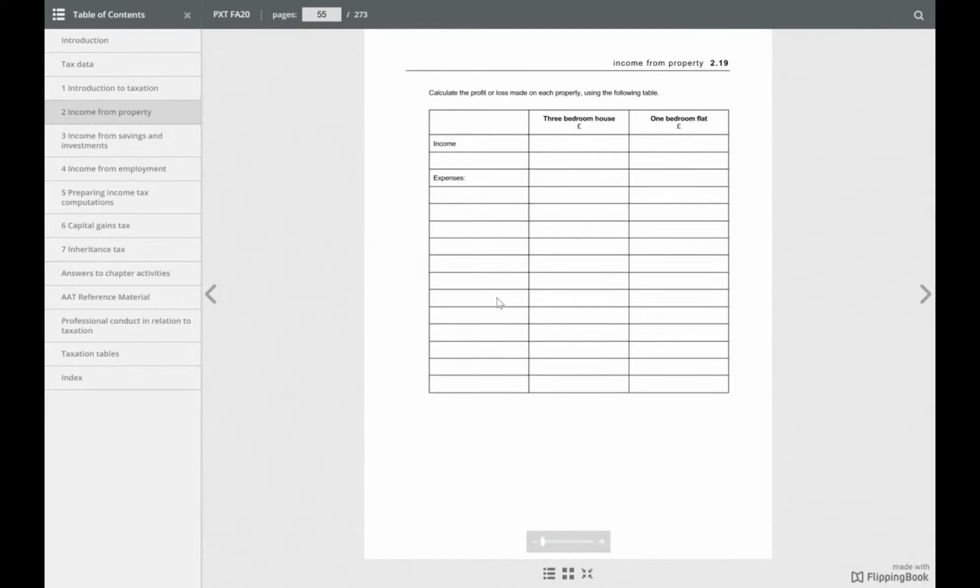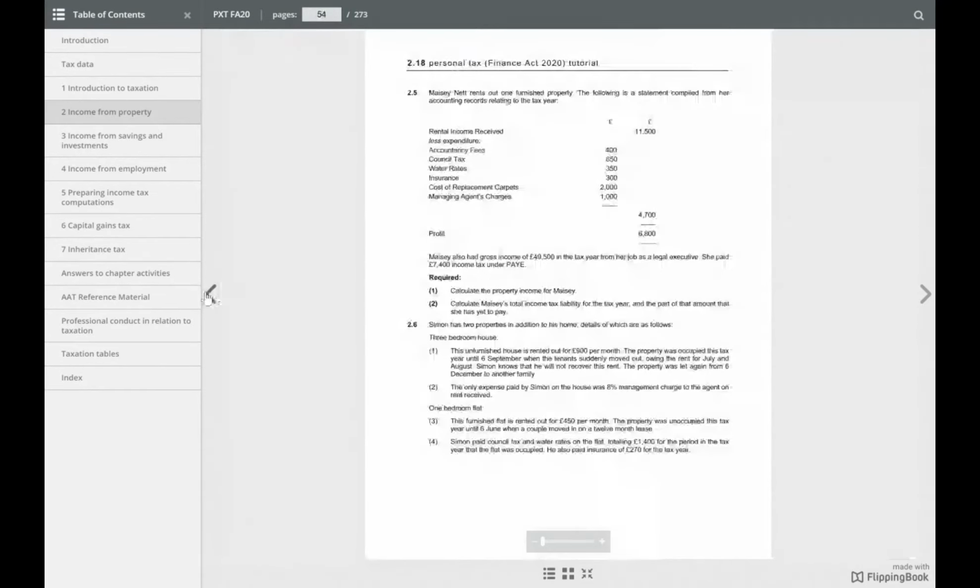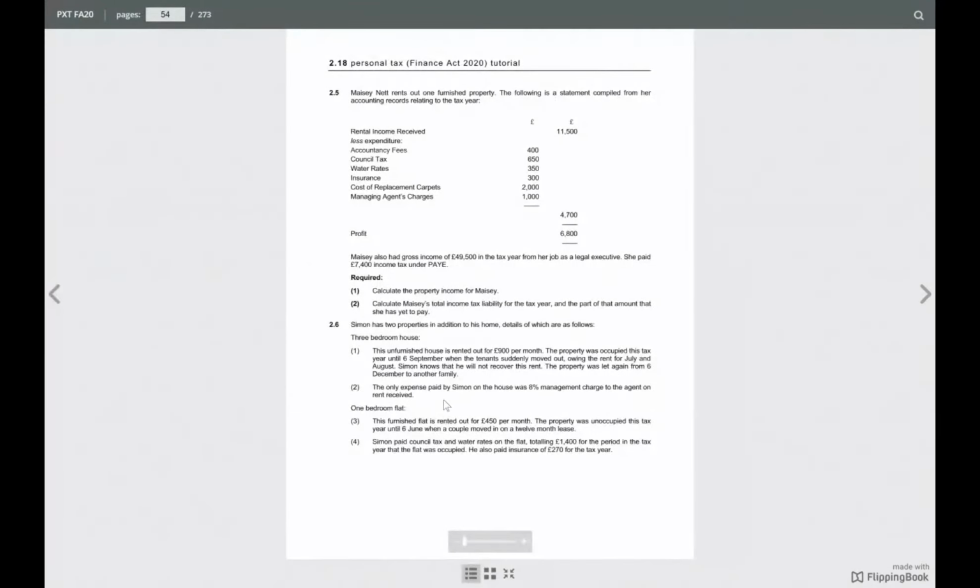Okay, so let's see this question, 2.6. Read that, Sandra. Simon has two properties in addition to his home, details of which are as follows. 3-bedroom house: this unfurnished house is rented out for £900 per month.